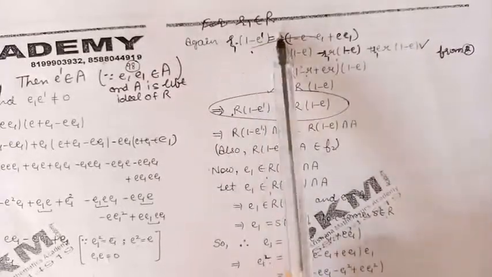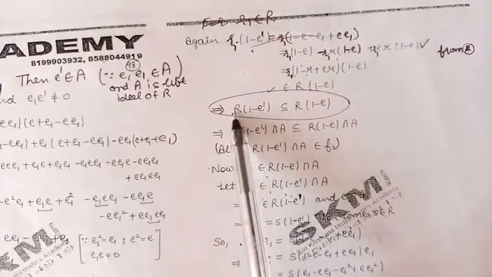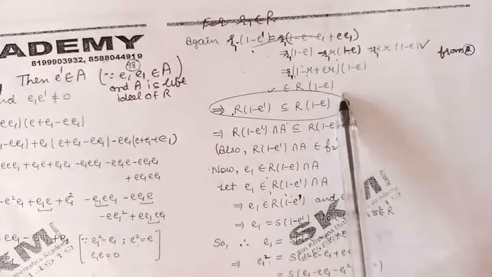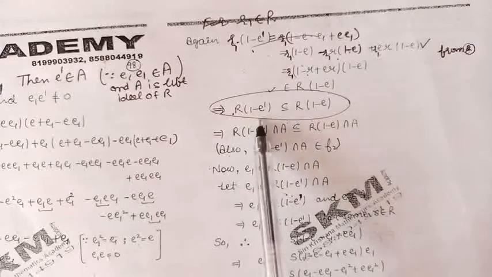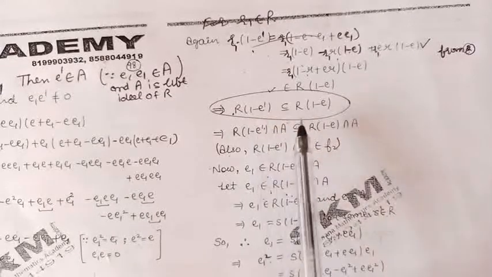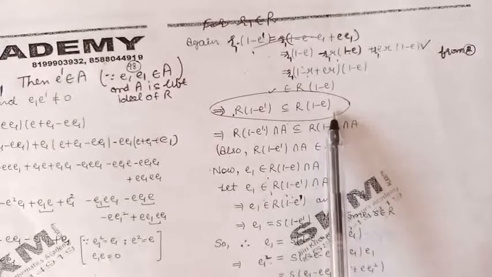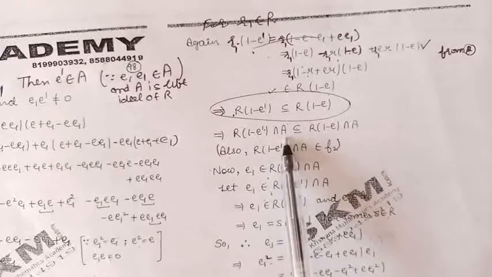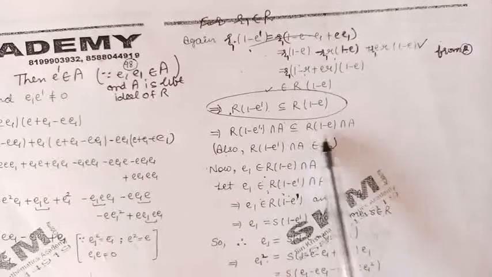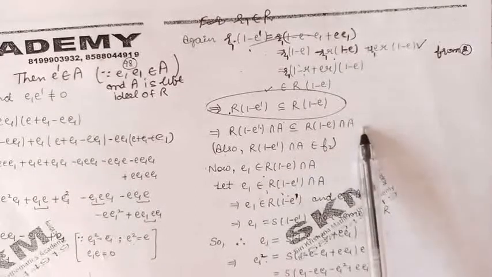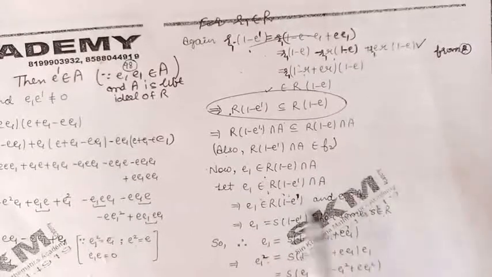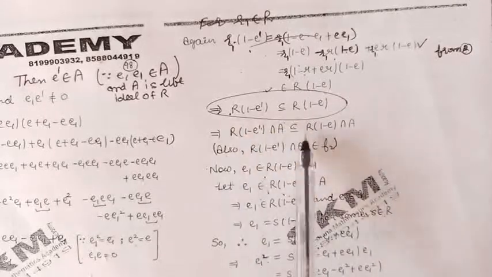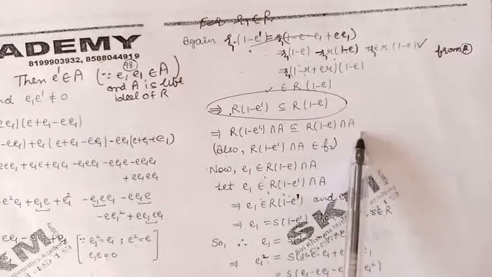Now this element is an element of R into 1 minus E dash, and that belongs to R into 1 minus E. So we can say that R into 1 minus E dash is contained in R into 1 minus E, and therefore R into 1 minus E dash intersection A will be contained in R into 1 minus E intersection A. Now we will prove that this containment is proper containment, means this is properly contained in R into 1 minus E intersection A.